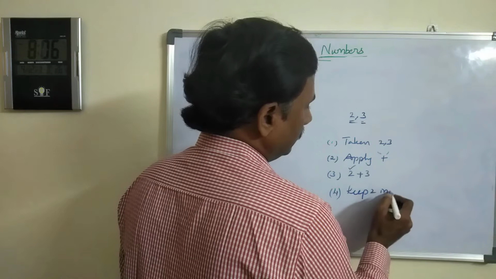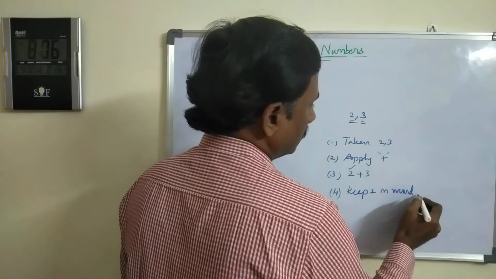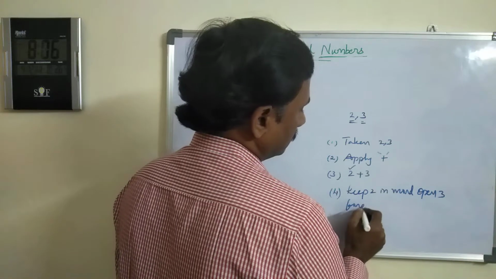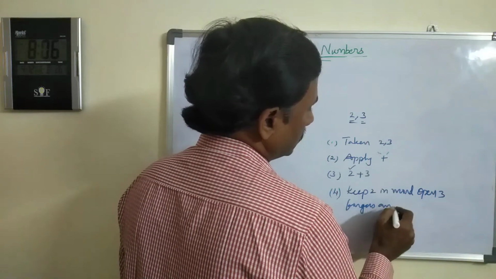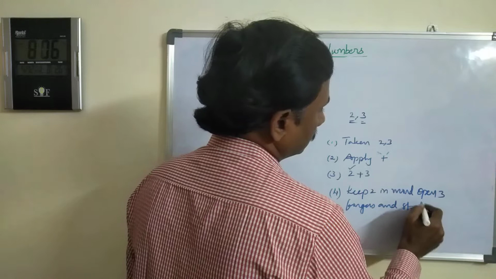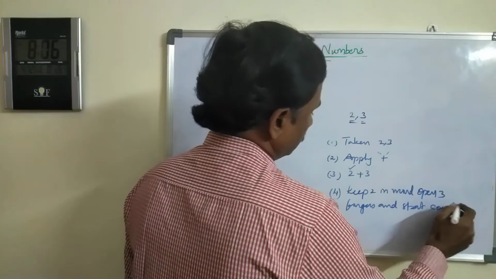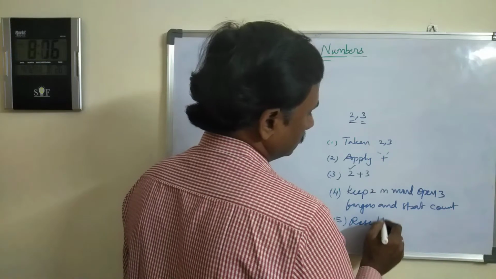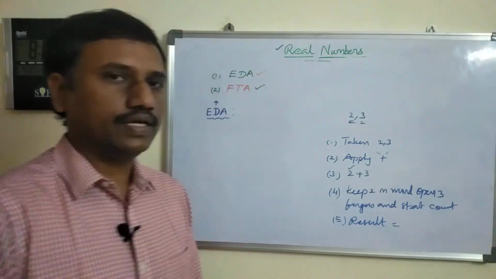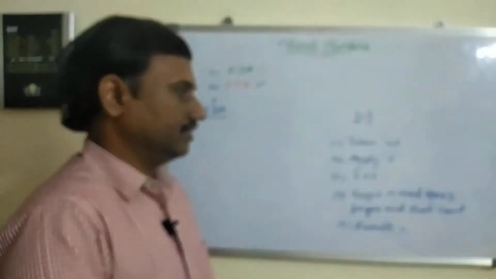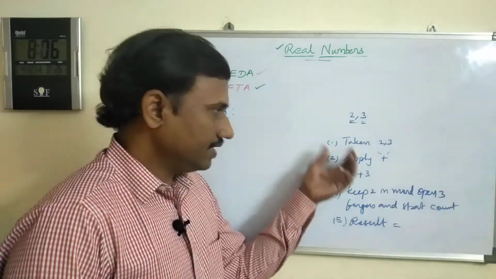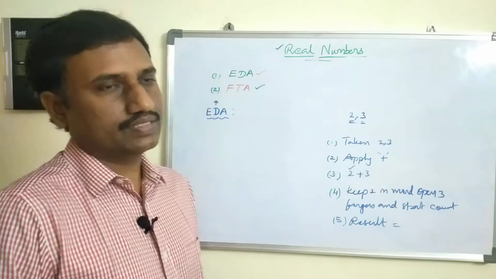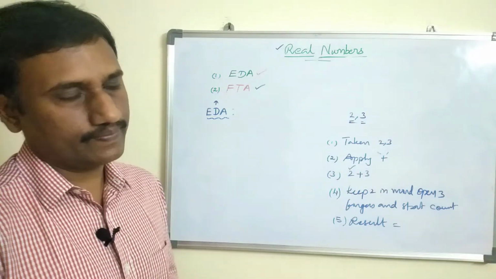Keep 2 in mind, open 3 fingers and start counting. And fifth one is result equal to result. Okay, is it clear or not? That means a series of steps to produce an output is nothing but an algorithm.